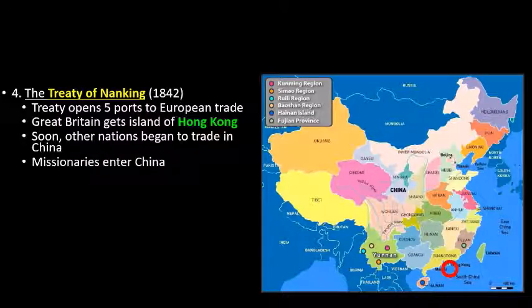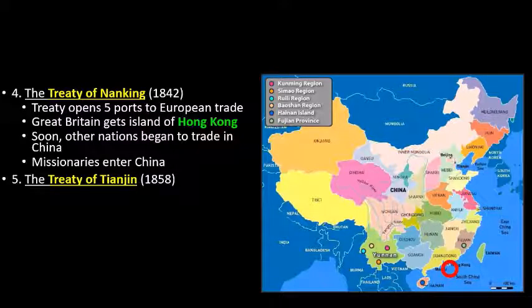And the missionaries are going to go in, and they're going to go, oh, what are all these pagan temples? And in some cases, guys, they'll be nice about spreading Christianity. But literally in some cases, guys, missionaries will go through like Buddhist temples and tear them to the ground. Why? Because they say you're not worshiping the right God. So, guys, you can imagine how the Chinese people are going to react to that.